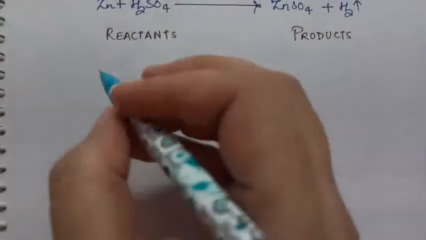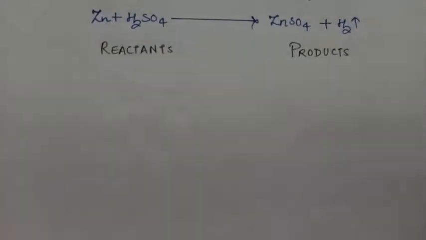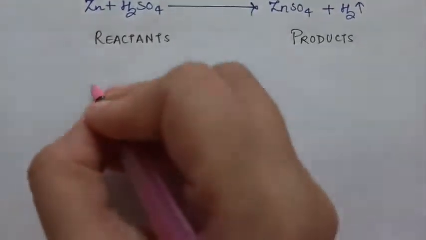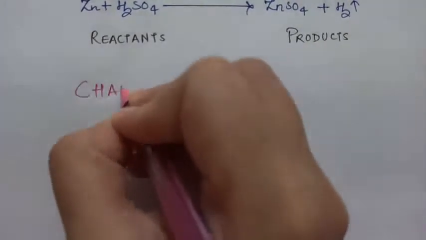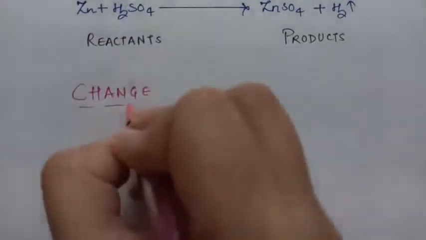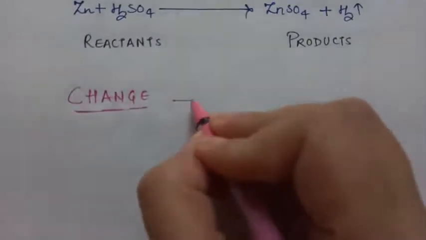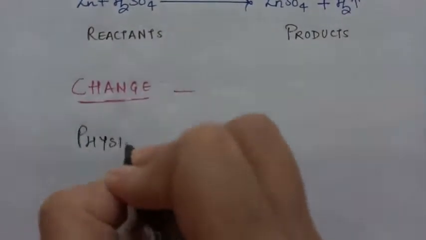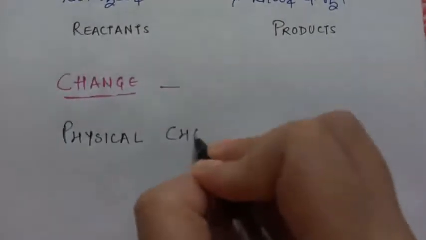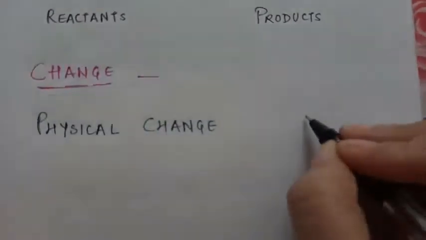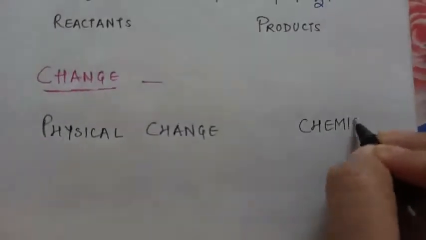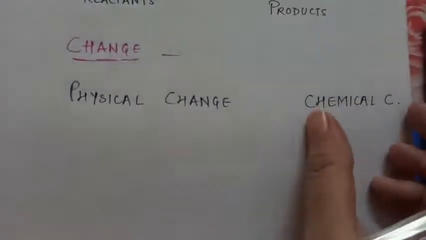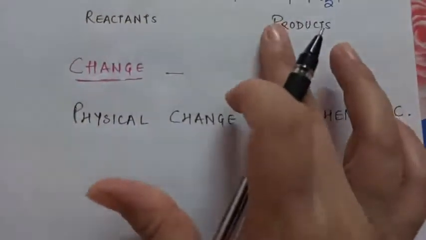One more thing you should know, and this will help you understand how to say whether a process is a chemical reaction or not. So you should know what a change is. Change is of two types. A change may be a physical change, or it may be a chemical change. Whatever is a chemical change comes under chemical reaction.